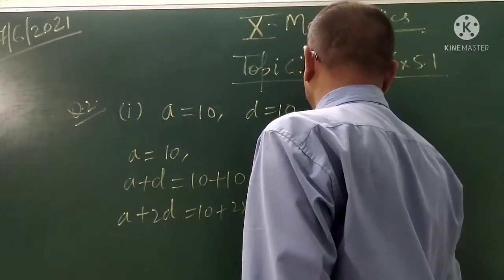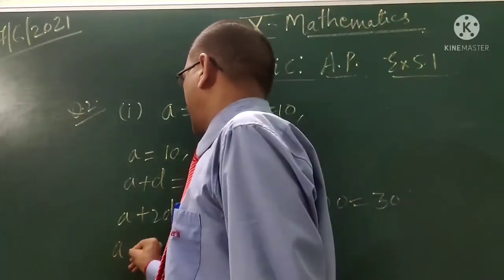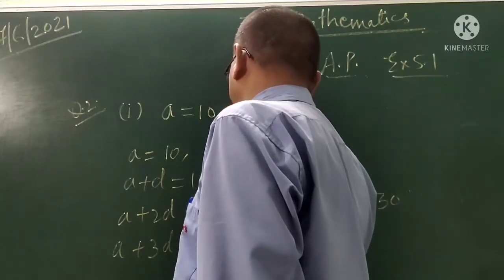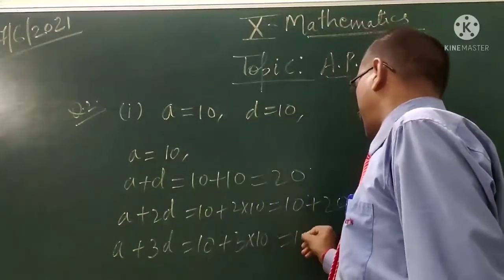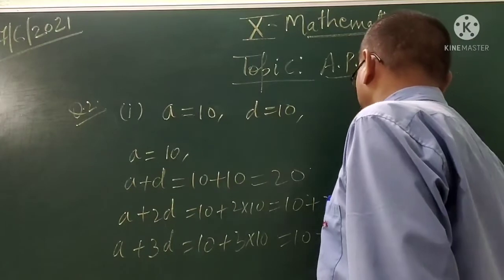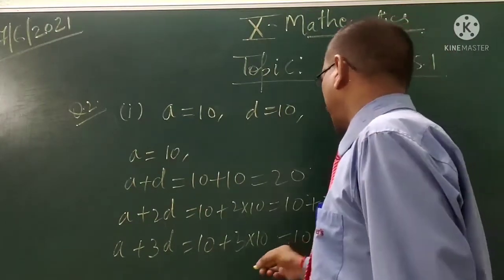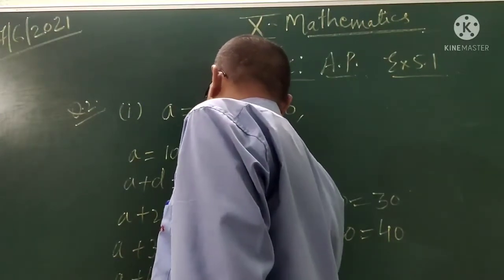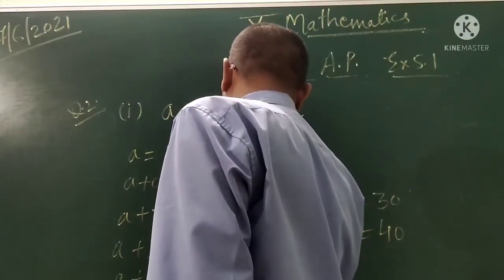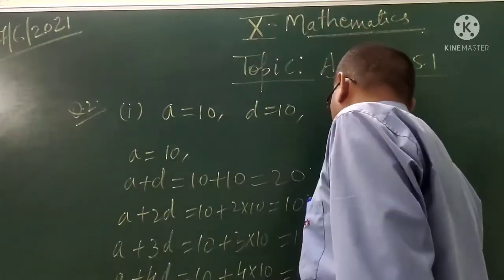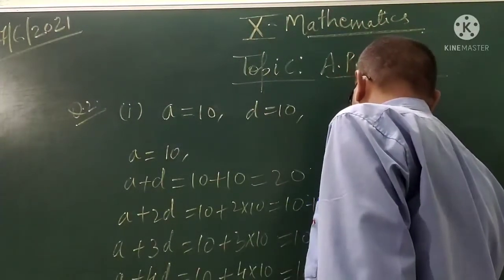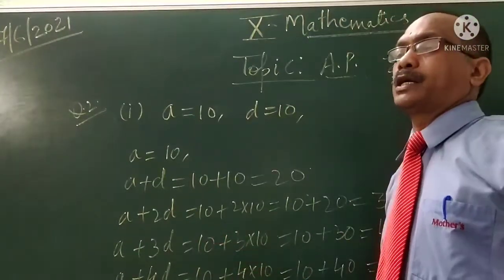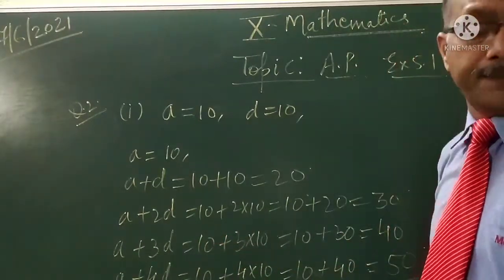Or it is 30. And the next term A plus 3D, it is 10 plus 3 into 10, so it is 10 plus 30, which is 40. Then the next term A plus 4D, it is 10 plus 4 into 10, so it is 10 plus 40 is 50. So these are the next terms of the AP.